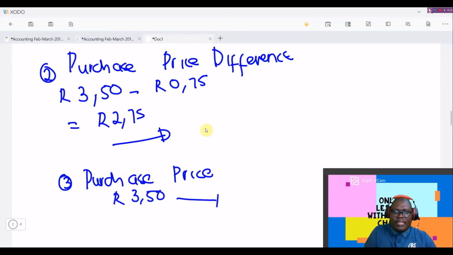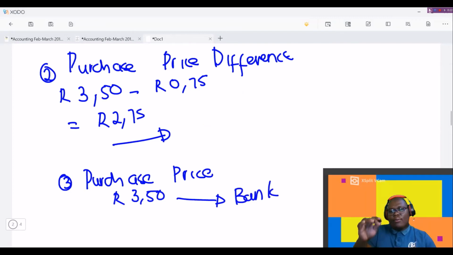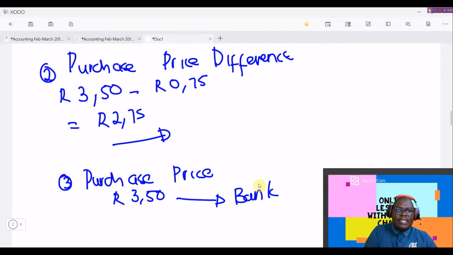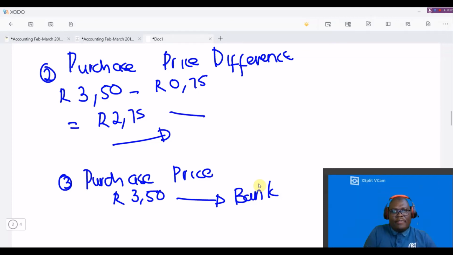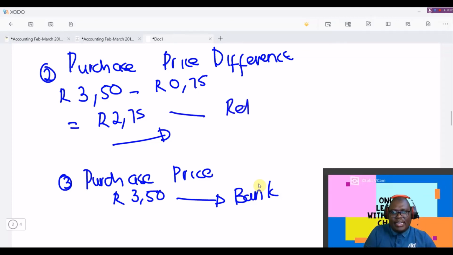This one will affect the bank account, like when you prepare those ledger accounts, only the bank account will be affected by this 3.50. And this 2 rand 75 will affect the retained income, which is what we are interested in, which is what we are trying to calculate.